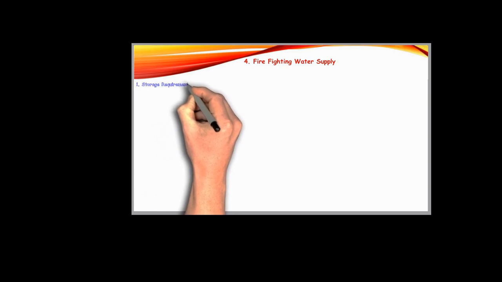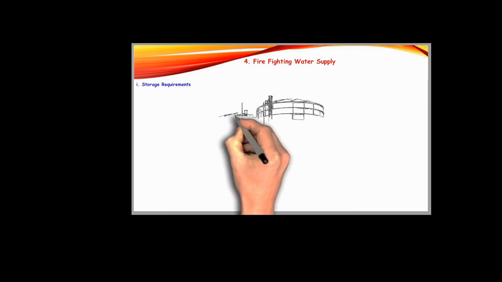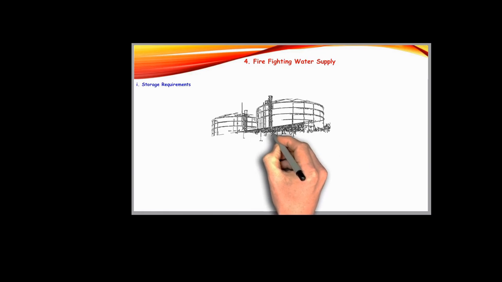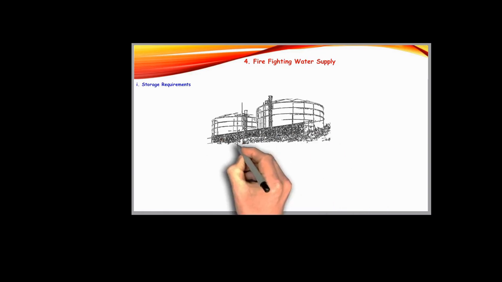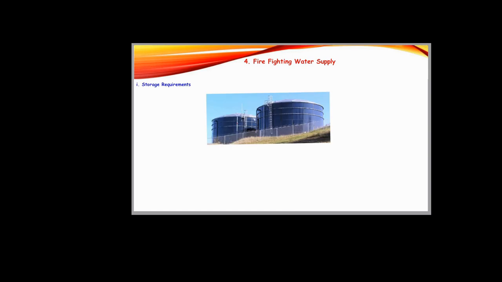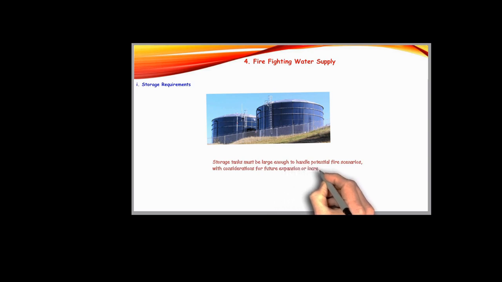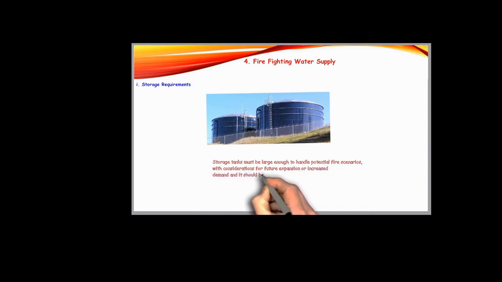The capacity of water storage must adhere to guidelines set by Indian Standard 15105. Here are key considerations. First one is capacity. The storage capacity should be calculated based on peak water demand, which depends on the size of the building, its occupancy, and the potential fire hazard. Storage tanks must be large enough to handle the worst-case fire scenario and allow for future expansion and increased demand.